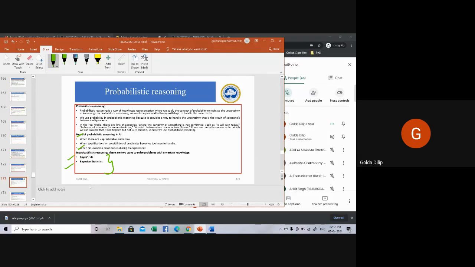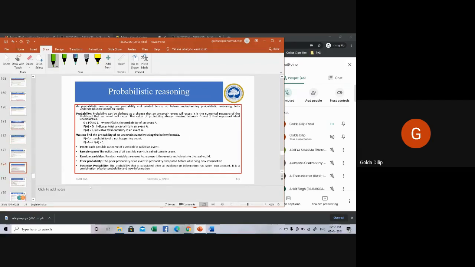Lots of scenarios are there in the real world where the uncertainty of something is not confirmed, such as it will rain today, or the behavior of someone in some situation. For example, a match between two teams or two players. These are all probable sentences for which we can assume that it will happen, but not for sure. And so we call it probabilistic reasoning.